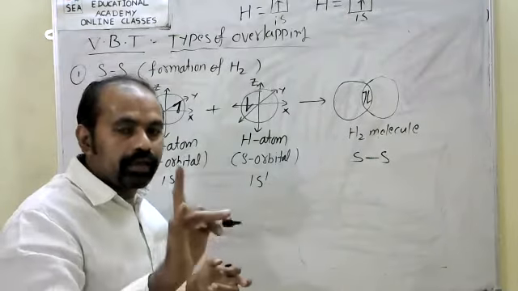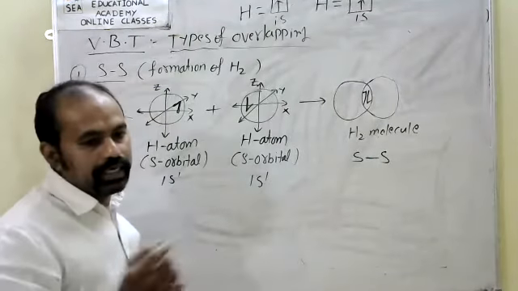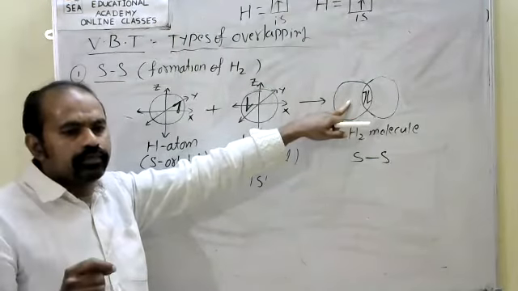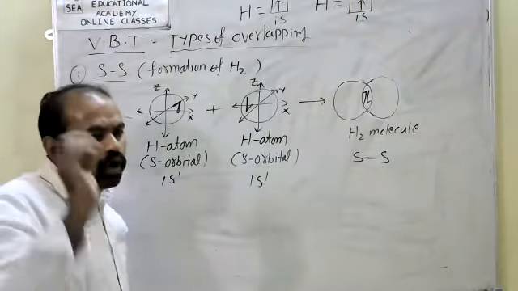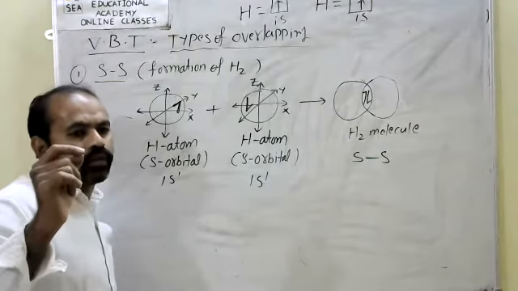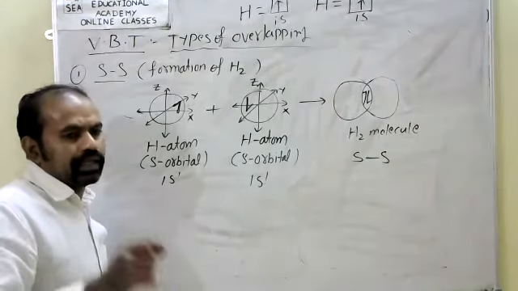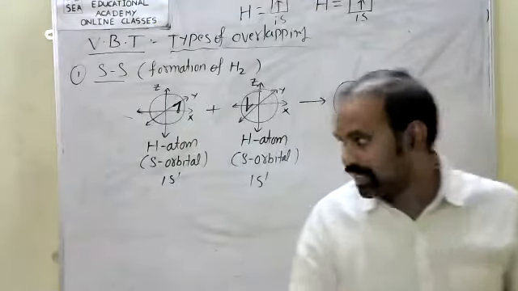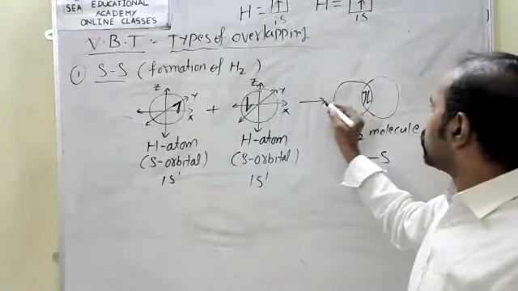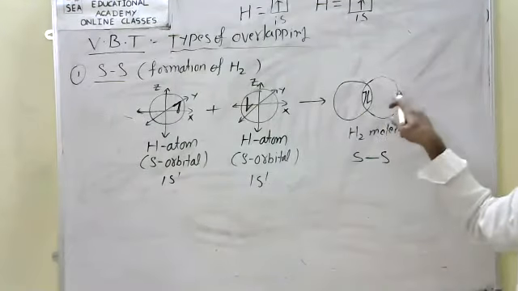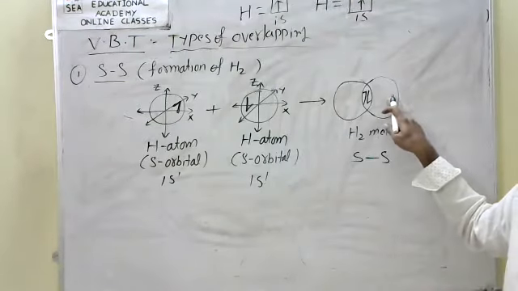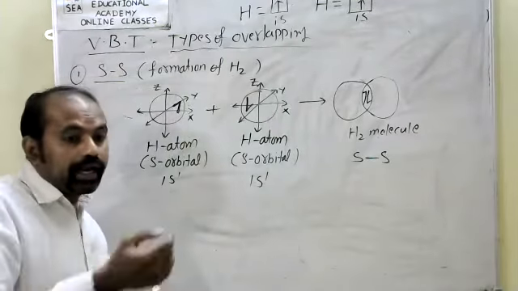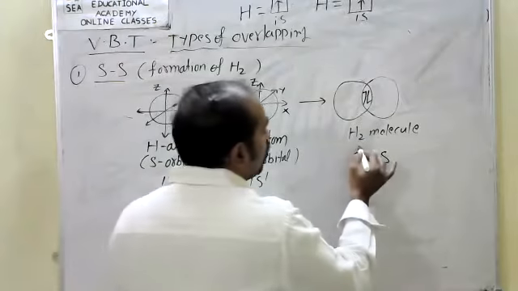At the same time, listen, if a covalent bond is formed with its electron cloud concentrated along the internuclear axis, that bond is called a sigma bond.